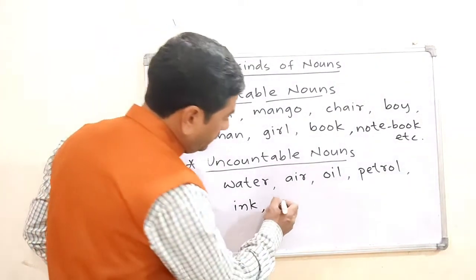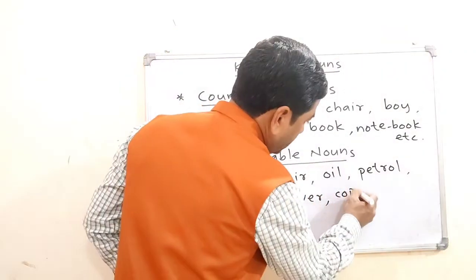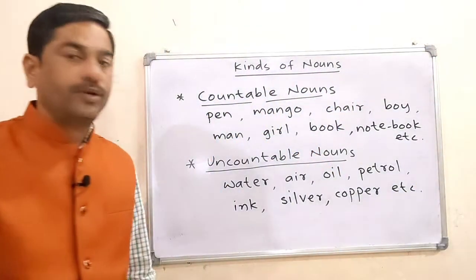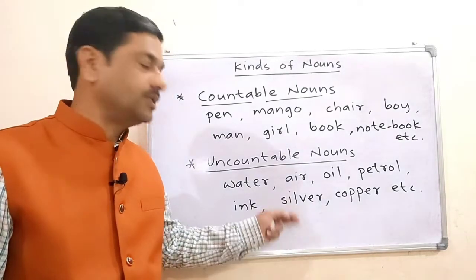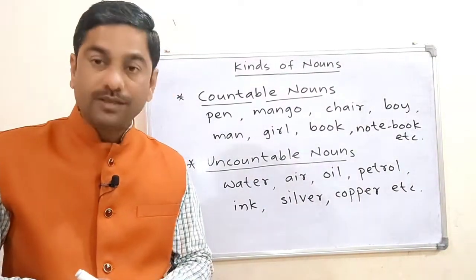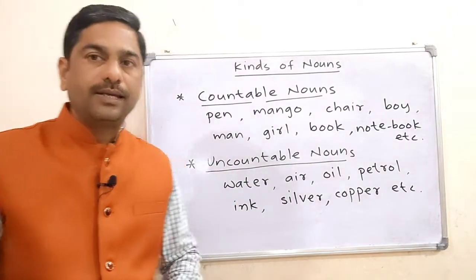Then silver, copper, these are also examples of uncountable nouns because they don't have a plural form. All these are examples of uncountable nouns.